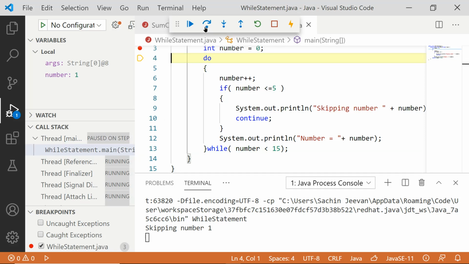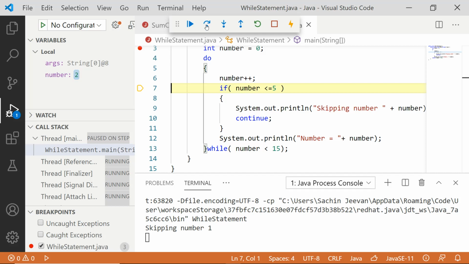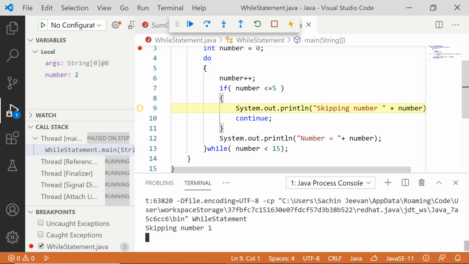If I enter again, inside, number plus plus, so number will get incremented by 1. So number becomes 2. That number 2 is less than or equal to 5, so the condition becomes true and I enter inside, where it will print "skipping number 2". Again, the continue statement will skip the 12th line and directly move to the condition part.